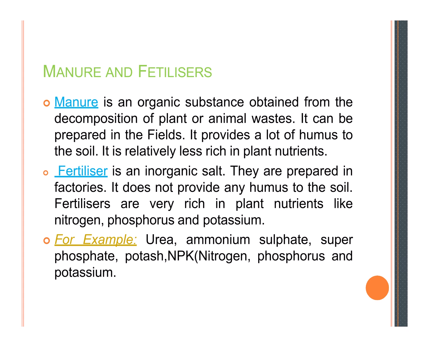Green manure consists of green plants, commonly leguminous plants, which are ploughed along with the soil. Compost is obtained by the decomposition of plant and animal waste in pits by the bacteria present in the soil.